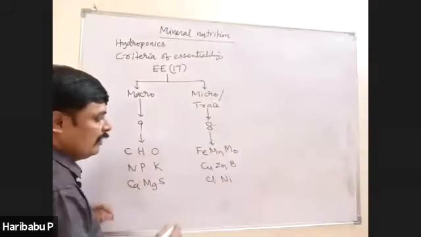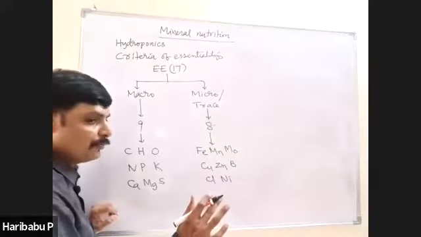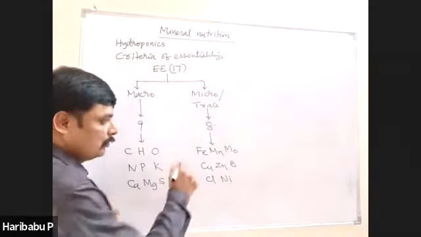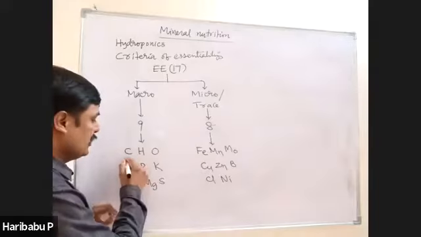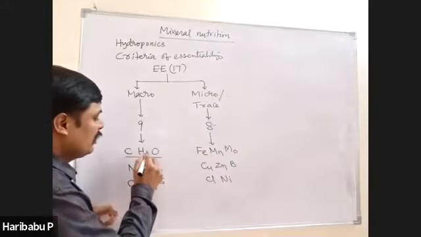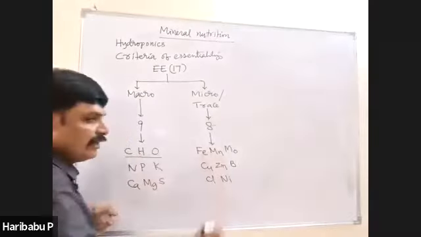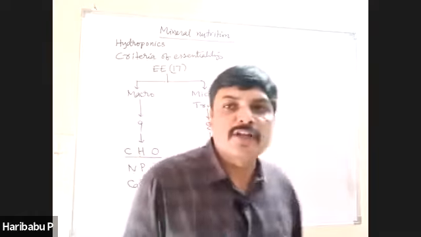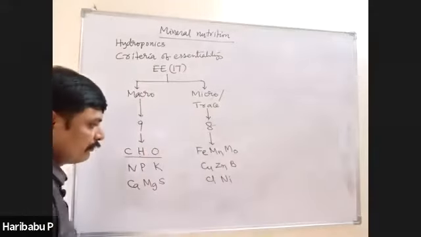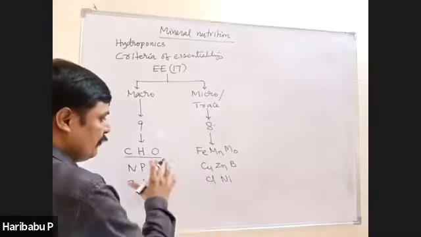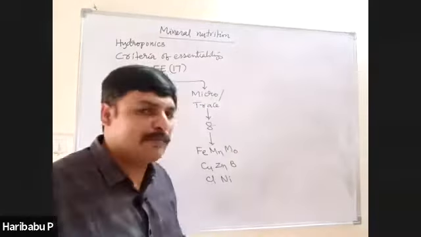Among these 17 elements, 14 elements are absorbed from the soil, from the mineral rock. The remaining are absorbed from carbon dioxide and water. They are CHO. Non-mineral essential elements are CHO. The remaining 14 elements are mineral essential elements. So, you try to focus on this. Then, mostly questions appear from the physiological functions of these elements. I will discuss some important points.